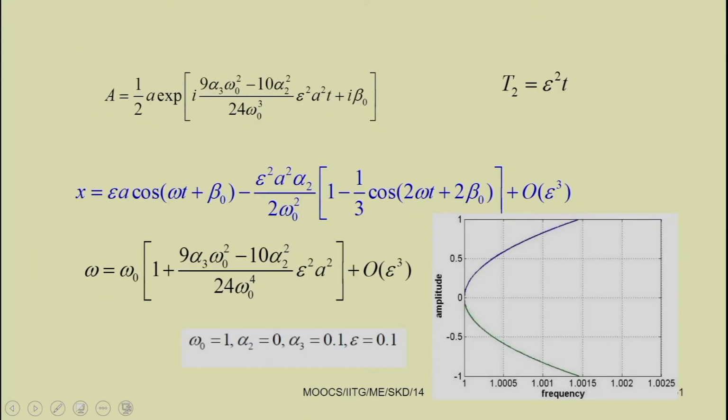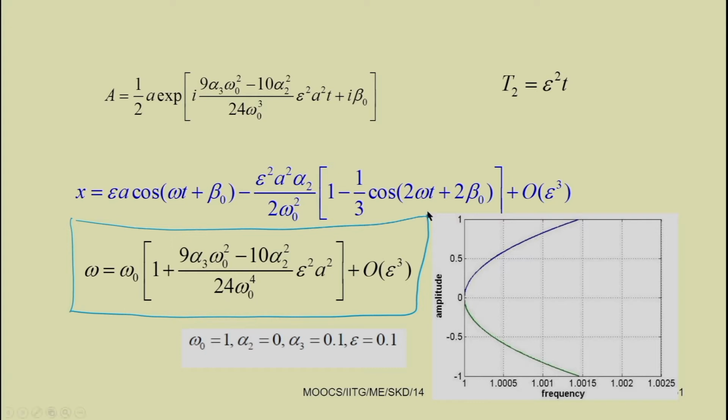We got this relation either by using the Lindstedt-Poincare technique or by using the method of multiple scales, the relation between omega and A, that is omega equal to omega 0. In the Lindstedt-Poincare method we have written omega equal to root over alpha 1, and that root over alpha 1 is nothing but this omega 0.